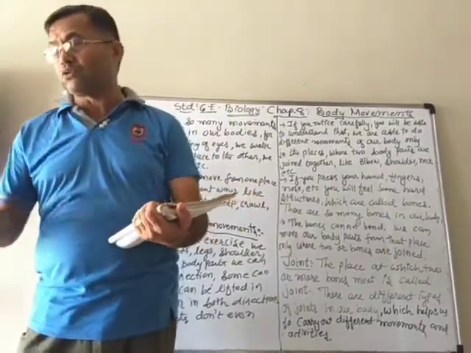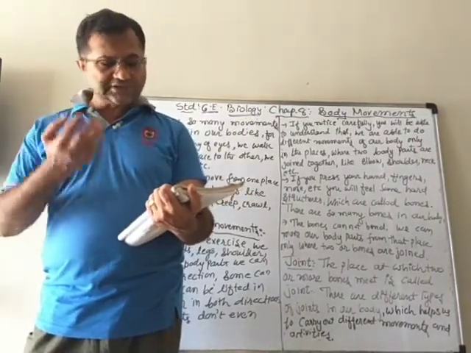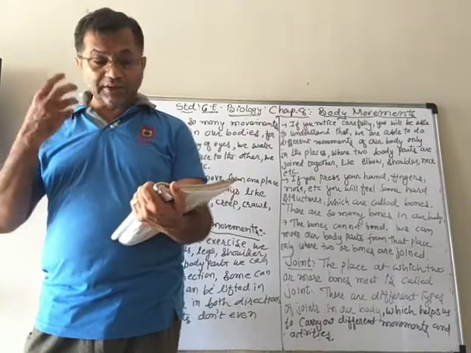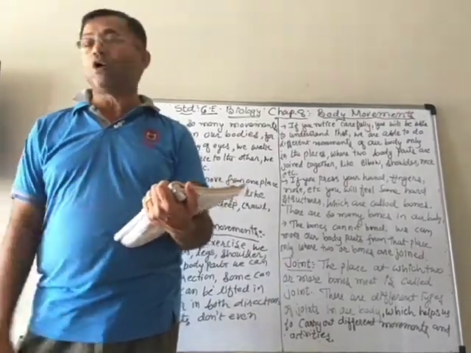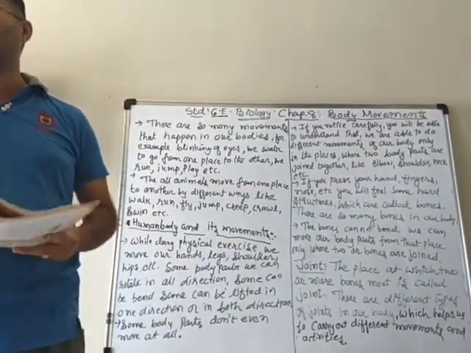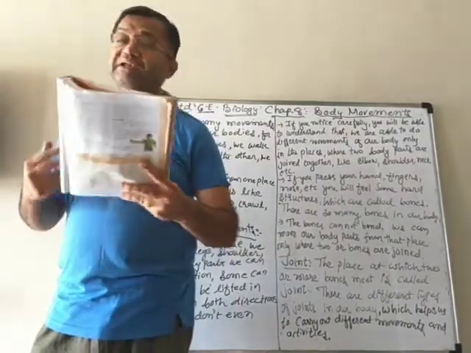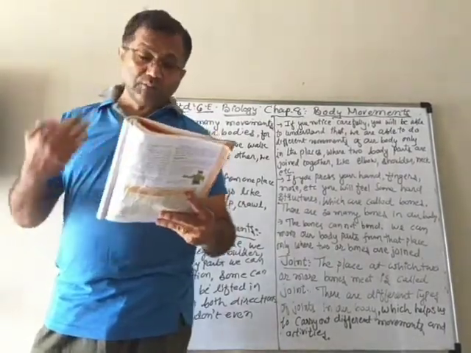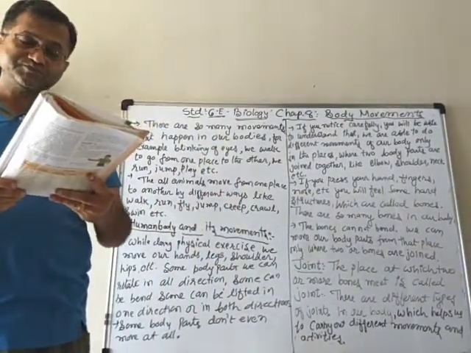Some have to move the legs, some the legs and the hands, some the whole body, some the wings, and so on. If you watch different animals, you will understand that different body parts move when they go from one place to another.